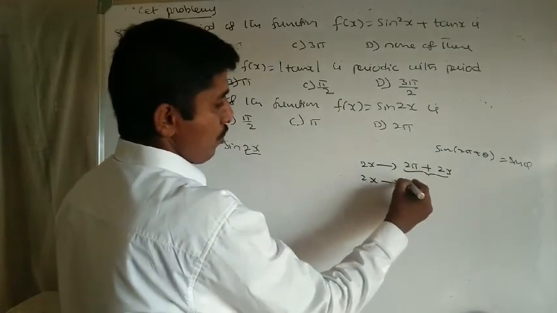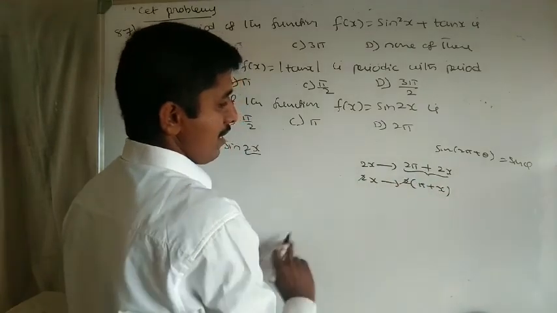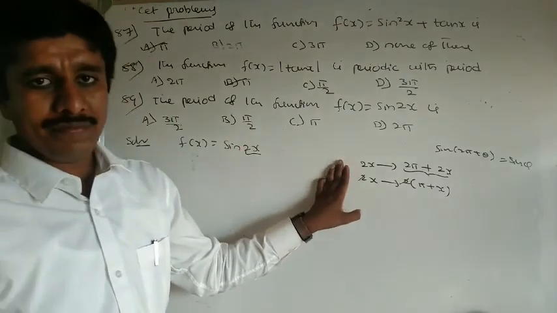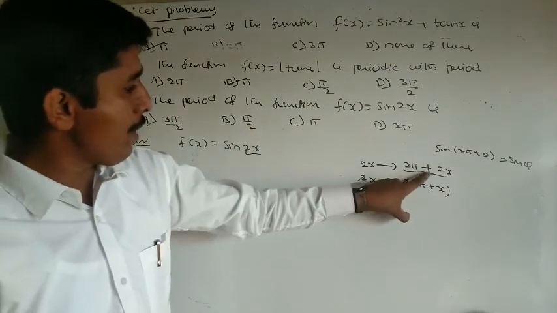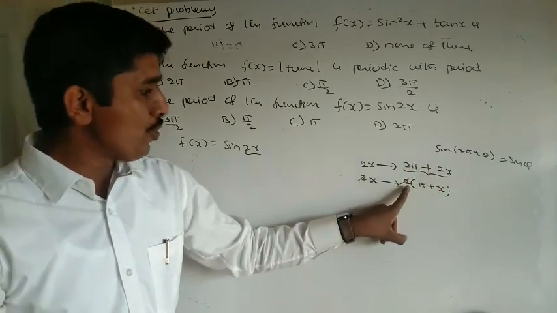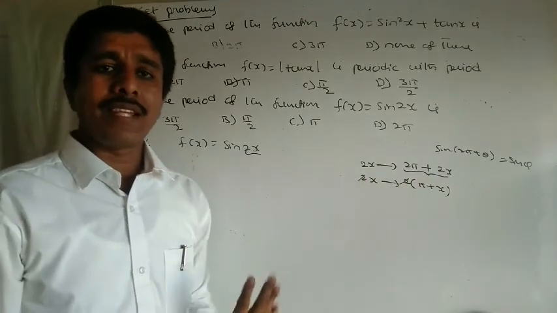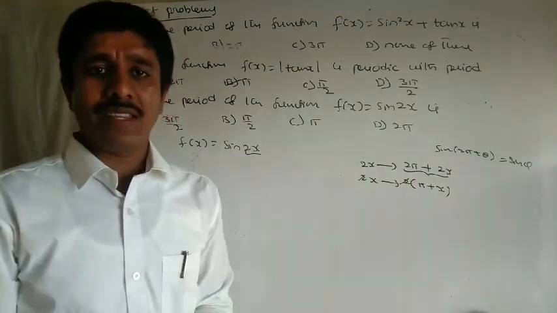Taking 2 as common factor, 2 times pi plus x. Shortcut method: replace the total 2x by 360 plus the same angle. Take 2 common, pi plus x, equating on both sides, 2 gets cancelled. You replace x by pi plus x, and we get the period of the function, mind it.